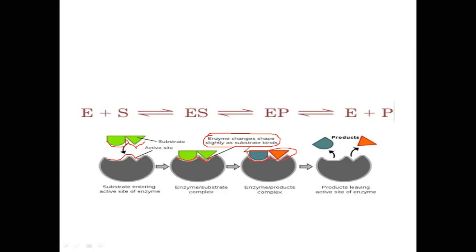Substrate is bound in green color, and there will be formation of product in the coloration of gray and orange. So after formation of enzyme and product, within a fraction of a second, see here, the product gets released from the enzyme, and see here the enzyme remains as it is. The enzyme did not get digested, so the product is leaving the active site of the enzyme. And then now in this step your enzyme is ready to catalyze again the same reactions.